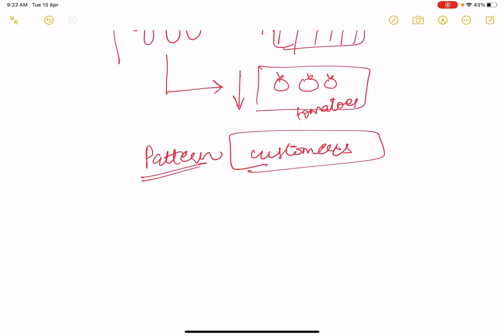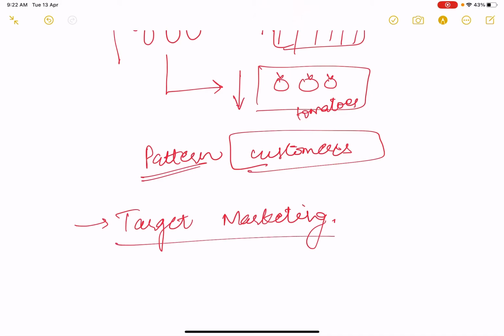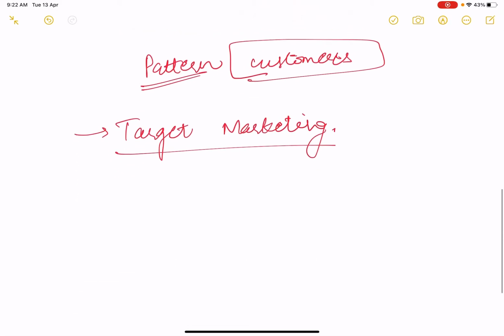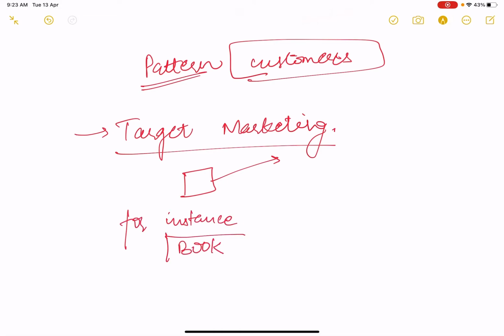Next is target marketing. In target marketing, we have to identify which people we should target so that our product will have better reach. For instance, we have a book. I have written a book named B1.